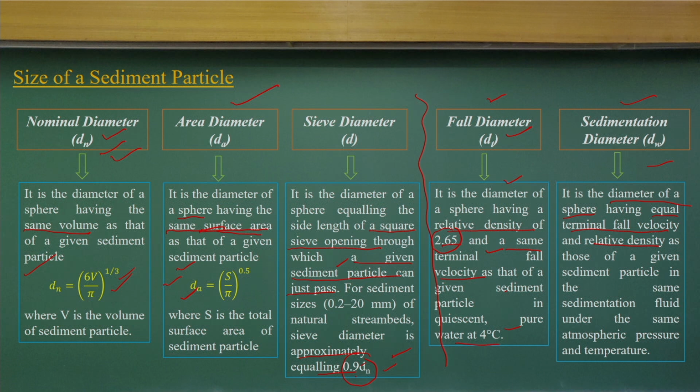So these five diameters are theoretical, but please try to understand them. We use these five diameters to define sediment properties for different processes: deposition, lifting, and nutrient carrying. The sieve diameter is easy to measure, just by sieving, and it can establish a link to the others. So please have a look at these five diameters: the nominal, areal, sieve, fall, and sedimentation diameters.